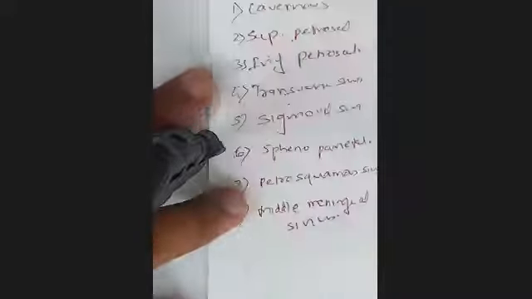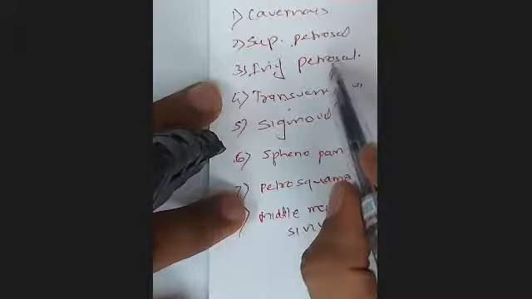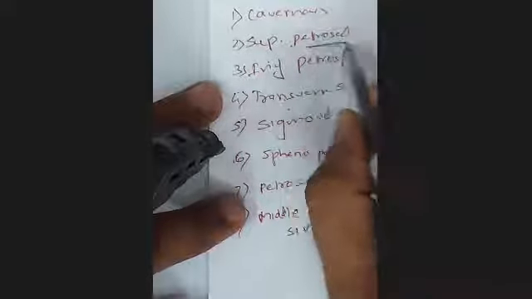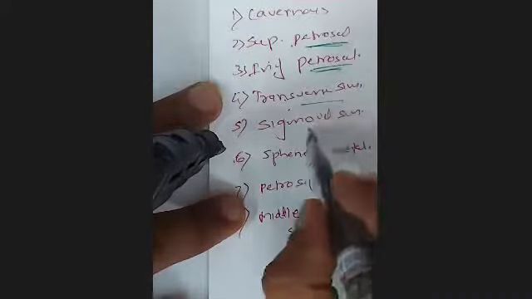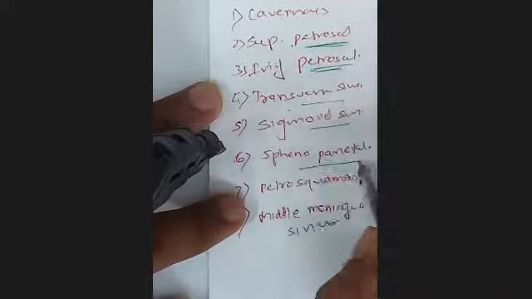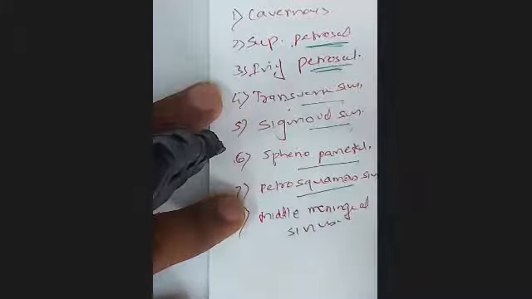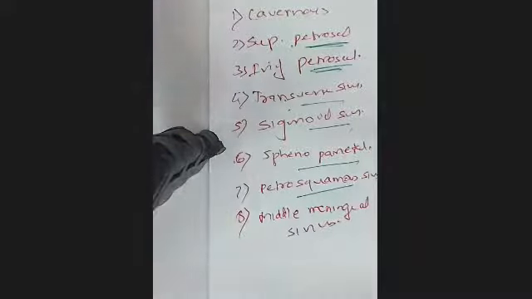Then we listed the paired sinuses: cavernous sinus, superior petrosal, not superior sagittal, superior petrosal, inferior petrosal, transverse sinus, sigmoid sinus, sphenoparietal sinus, petrosquamous sinus, and middle meningeal vein.